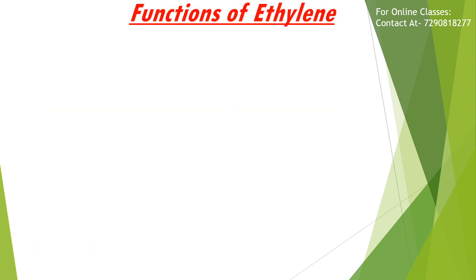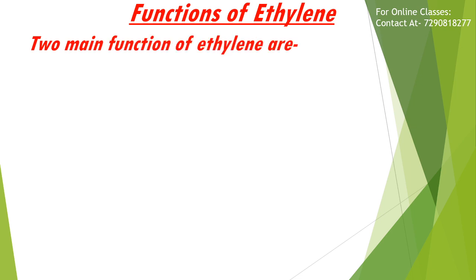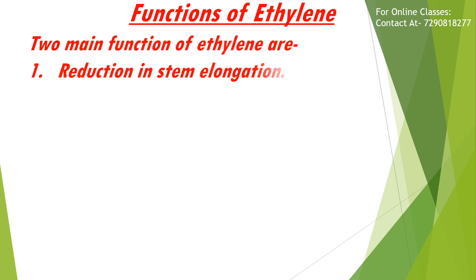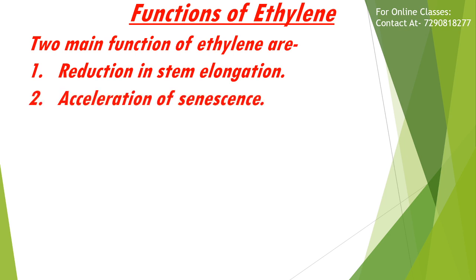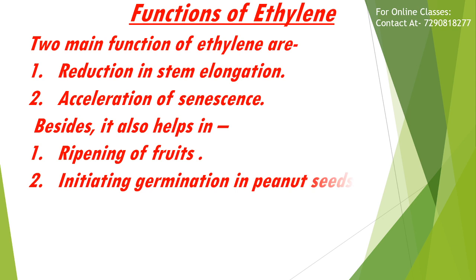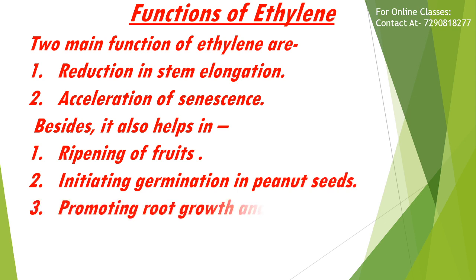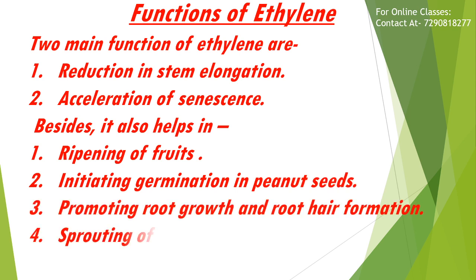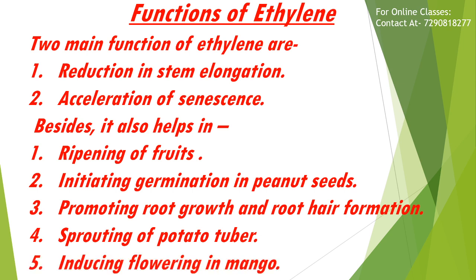Next is the function of ethylene. There are two main functions of ethylene in plants. First, reduction in stem elongation, and second, acceleration of senescence. Besides, it also helps in ripening of fruits, initiating germination in peanut seeds, promoting root growth and root hair formation, sprouting of potato tubers and inducing flowering in mango.